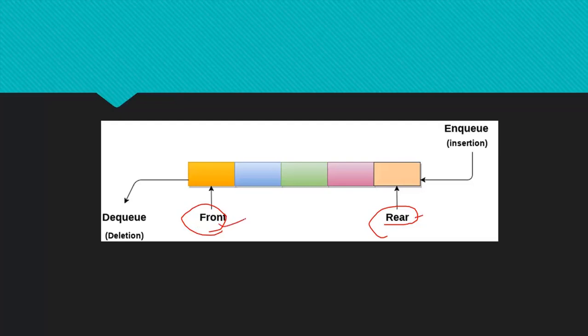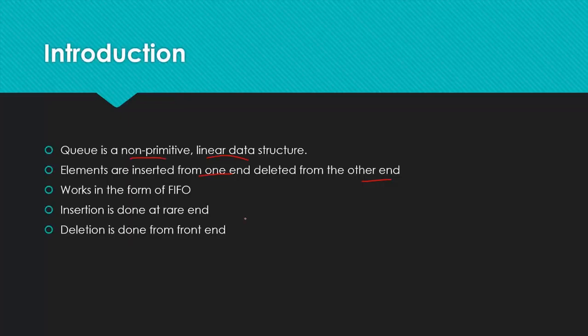You can imagine any queue, like when you're standing at a ticket counter. The person who enters first in the queue will be coming out of the queue first. So this data structure queue works in the form of first in, first out. The element which is inserted first should be coming out first, or should be deleted first. This type of data structure uses two pointers, where one pointer is used for insertion and the other pointer is used for deletion.